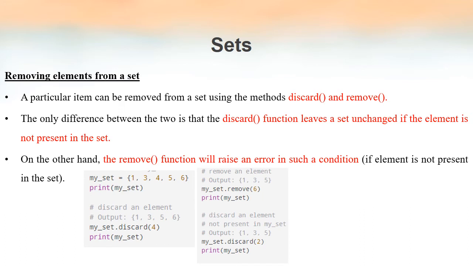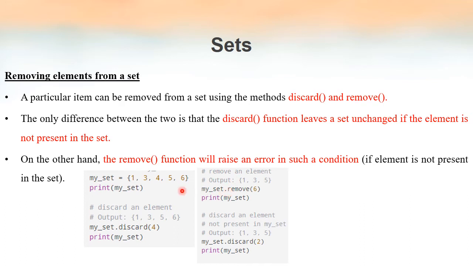We have a set named mySet. The elements are 1, 3, 4, 5 and 6. And then we are trying to remove the element 4 from the set by using the discard method. So mySet.discard(4) means we are trying to remove the element 4 from the given set, mySet. After this, if we print the set, we'll get the output as 1, 3, 5 and 6.